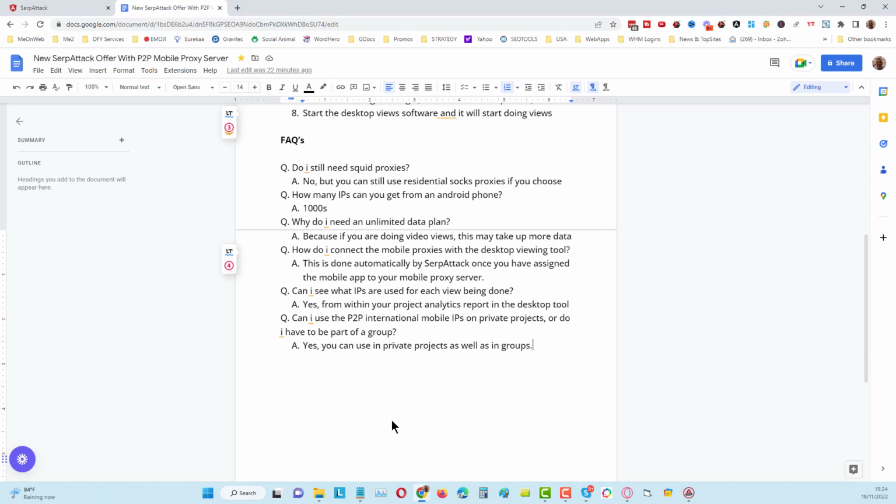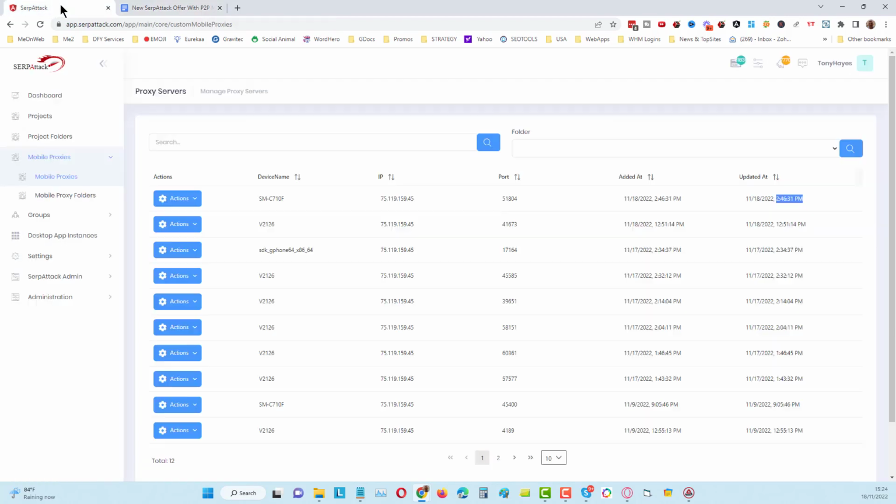Okay, so we have had to significantly increase the server resources. This is going to take a major hit on the servers. It's going to be very resourceful in the amount of data that's being used, etc. So we have to upgrade our servers, so we need to charge for it, and we need to charge monthly for this. But what it means is that as a new customer coming in, if you want to use the mobile proxies, then you can pay a monthly fee, and we will give you credits to use, universal credits that you can use for all different kinds of projects.